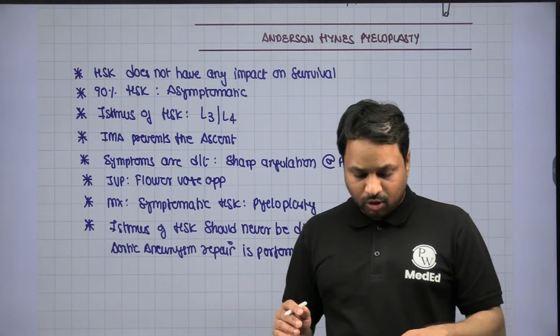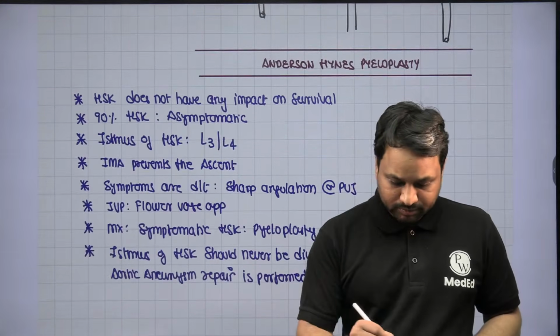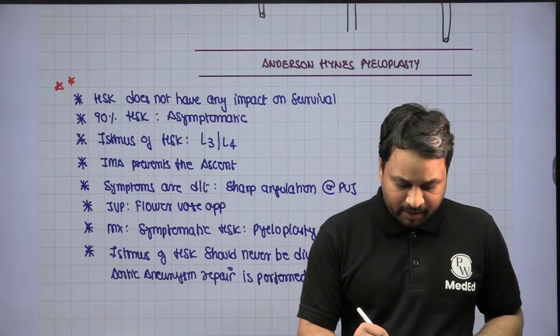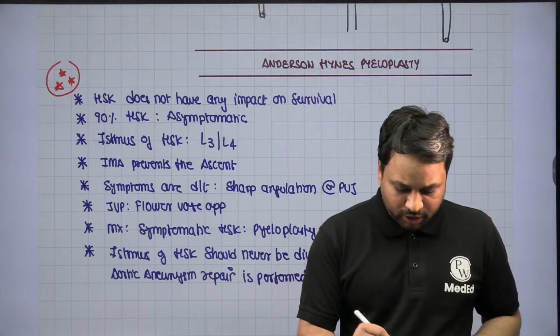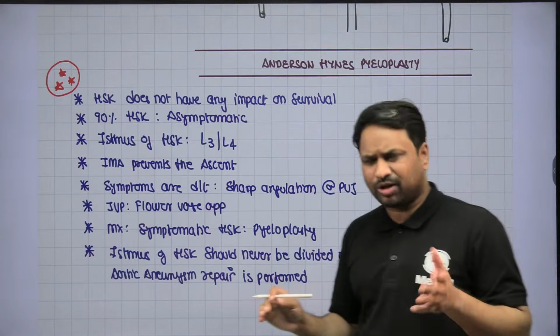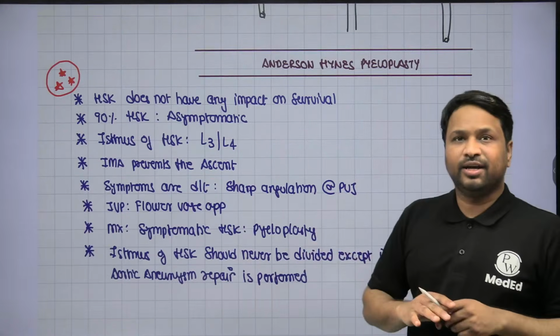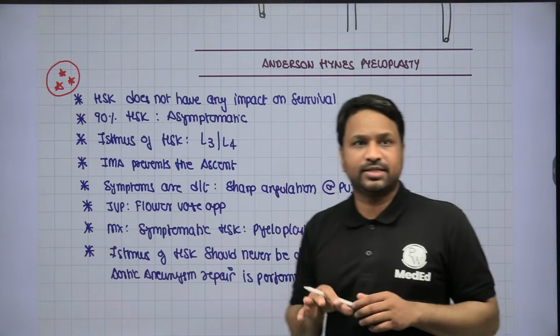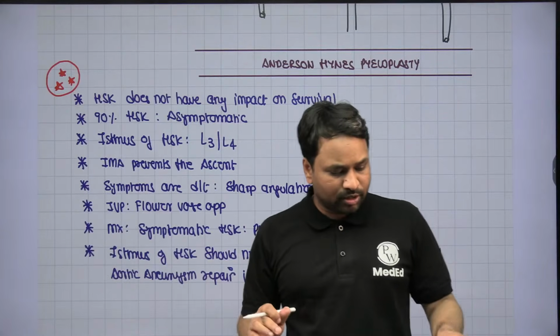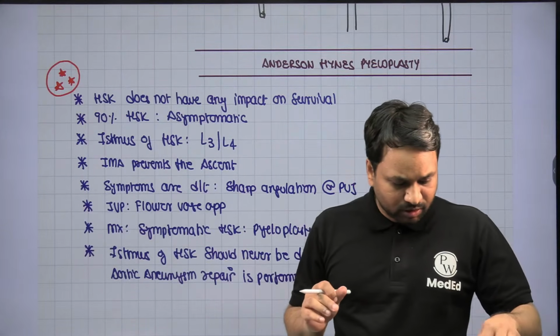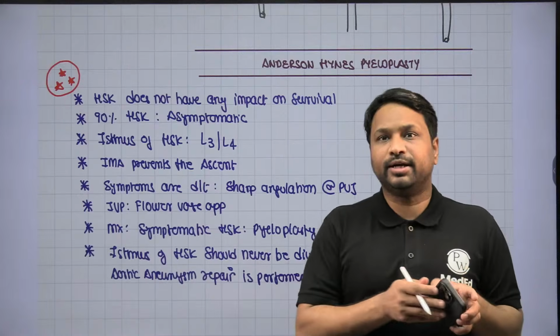So these are all the important points with respect to horseshoe kidney. If the question comes as a 2-mark or 3-mark question, these are the points to be written. If they ask you to write an elaborate answer, we have already discussed it, right? So this is all in all with respect to horseshoe kidney. Clear?